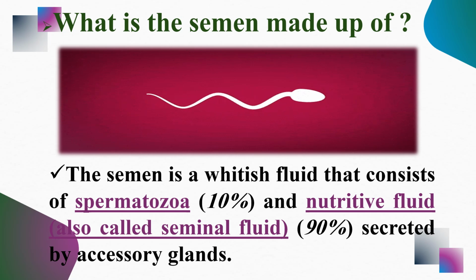When it is secreted from the male, it has liquids coming from the accessory glands and the sperm cells secreted by the testicles.